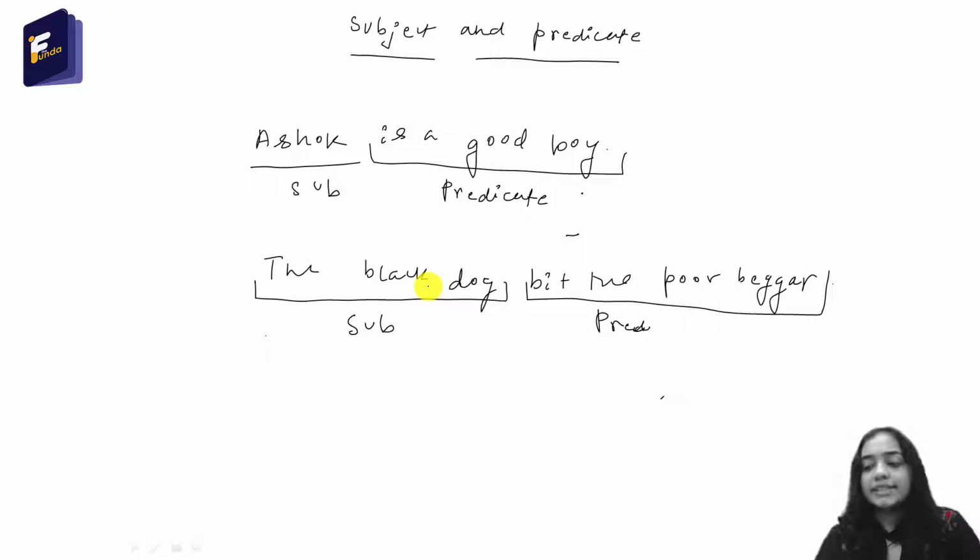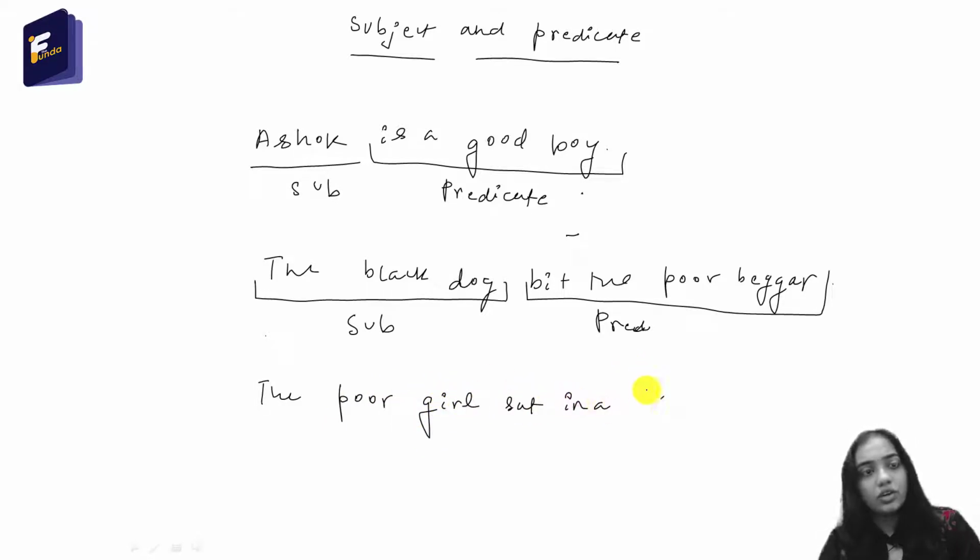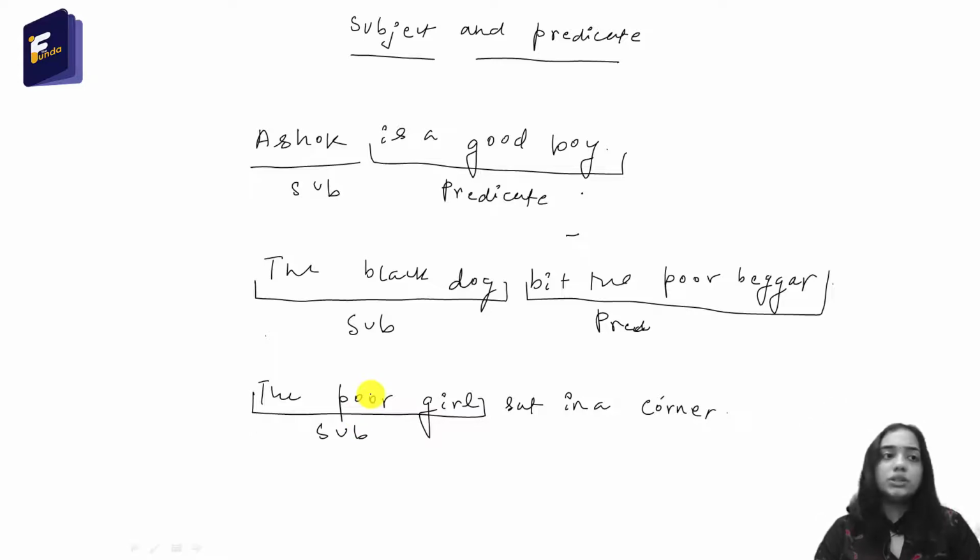The poor girl sat in a corner. So here, who are we talking about? We are talking about the poor girl. So this is the subject. And what we are saying about the poor girl is that she sat in a corner. So sat in a corner is the predicate.